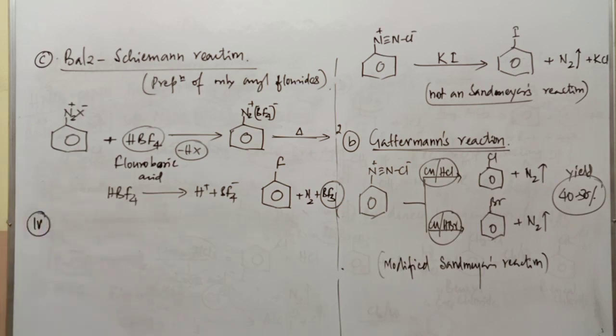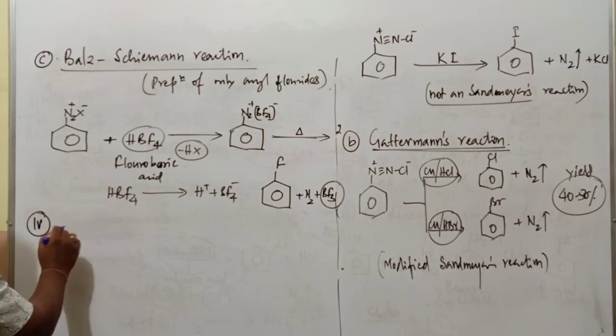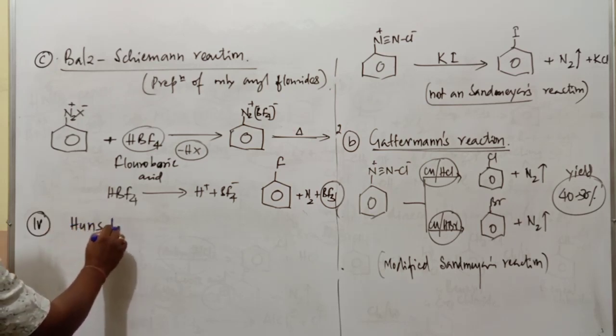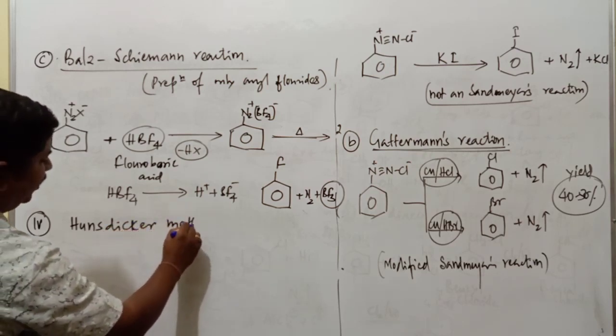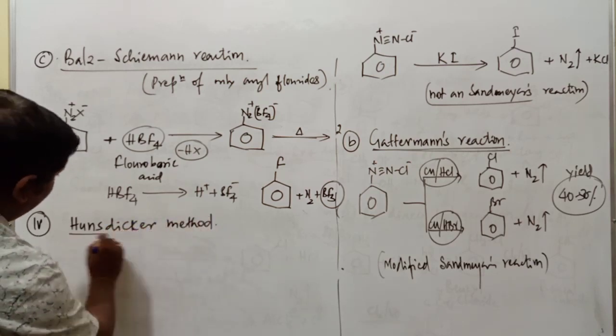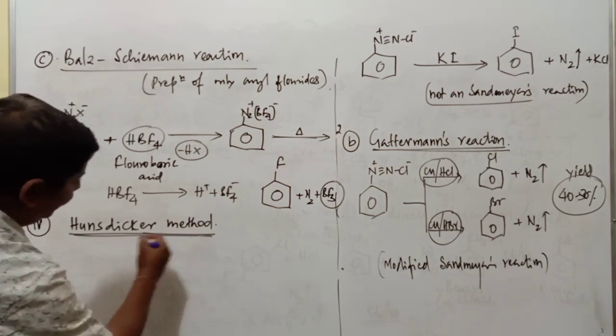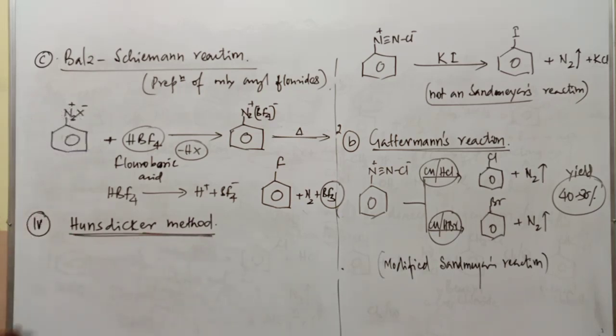First method is halogenation of benzene. Next is direct halogenation, where different substituted products are obtained. Third is from benzene diazonium salt. Fourth one is also the Hunsdiecker method. I just discussed the Hunsdiecker method of preparation of haloalkanes. Here also, in the preparation of haloarenes, the Hunsdiecker method is commonly used.